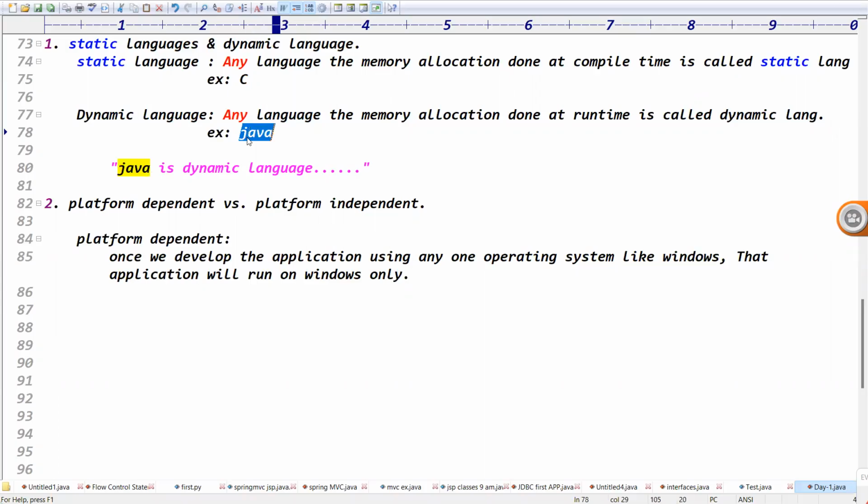So what is an example? Java. Java is a dynamic language, right? Exactly. The next one is platform dependent versus platform independent.